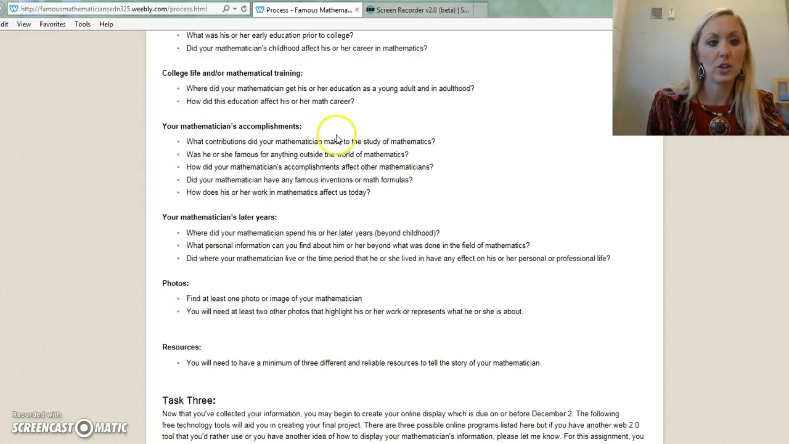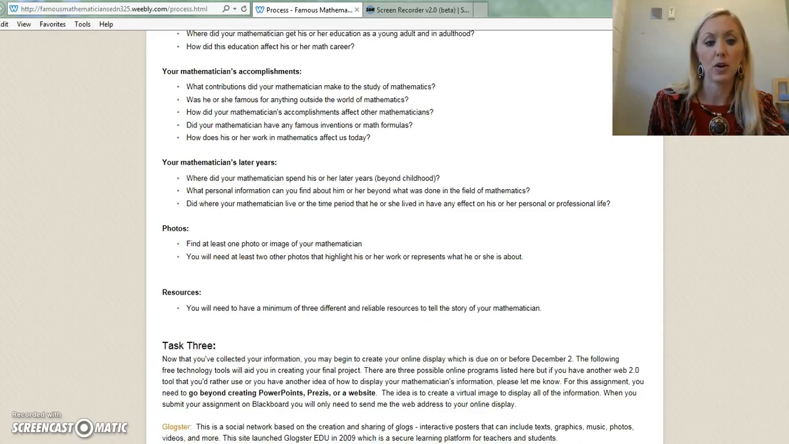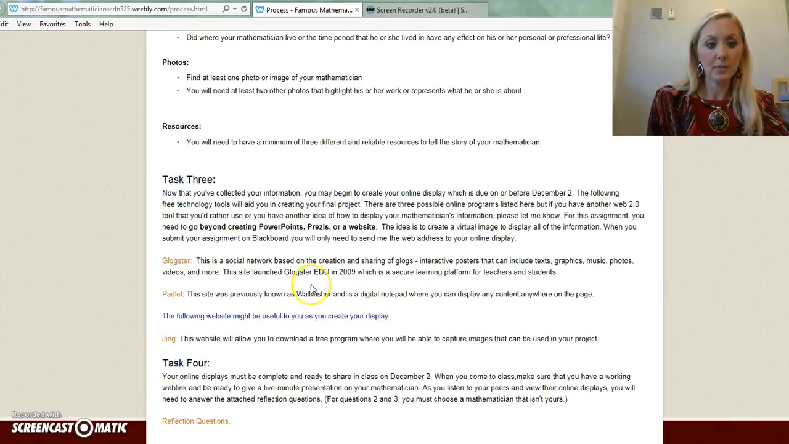You'll also want to include their college life and or mathematical training, and then you'll want to answer the 2 questions you see here. You'll include their accomplishments by including the 5 questions you see here. You'll also include their later years by answering the 3 questions that you see here. So you'll need to find at least 1 photo or image of your mathematician. You'll also need at least 2 other photos which highlight his or her work or represent what he or she is all about. For the project, you'll need a minimum of 3 resources which tell the story of your mathematician. You'll also need to make sure that you cite them appropriately.